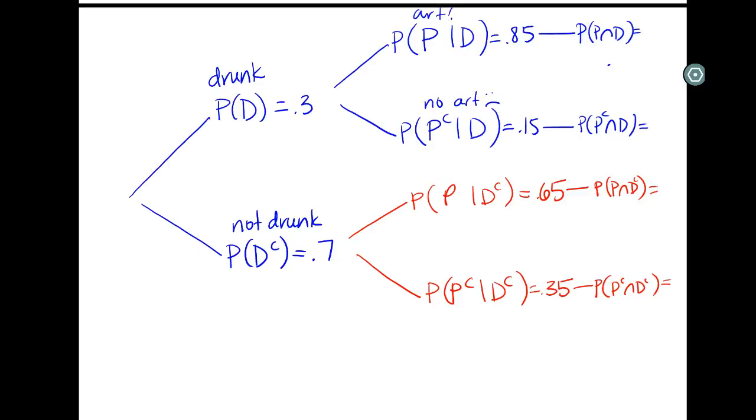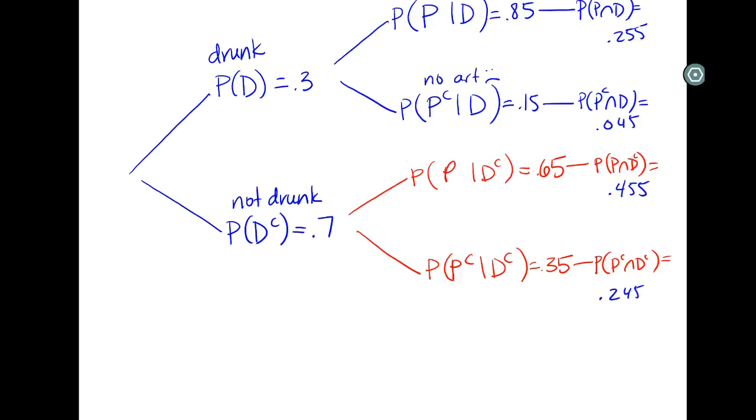I guess I could have used my little calculator on my screen, but I'm not going to. 0.255, 0.045, it's terrible. 0.455 and 0.245.